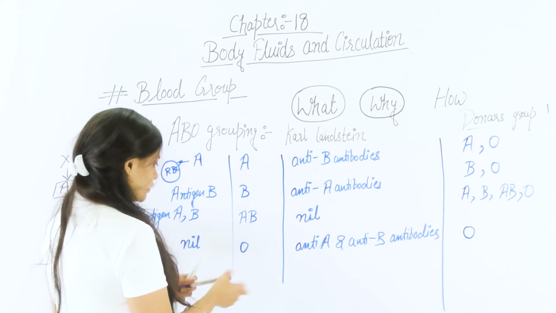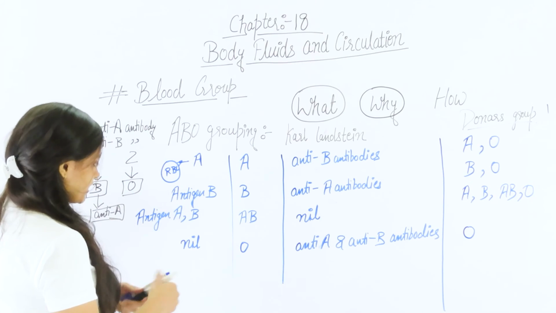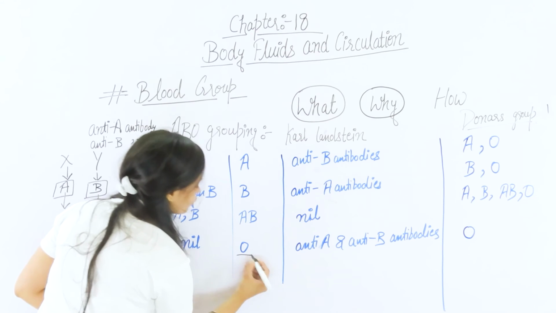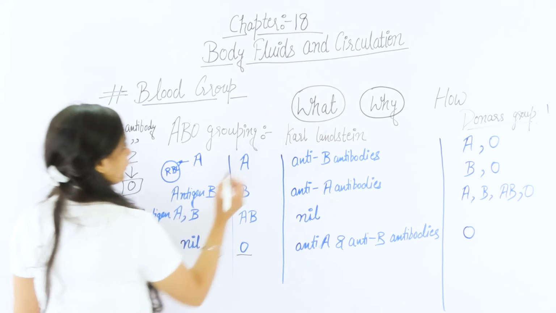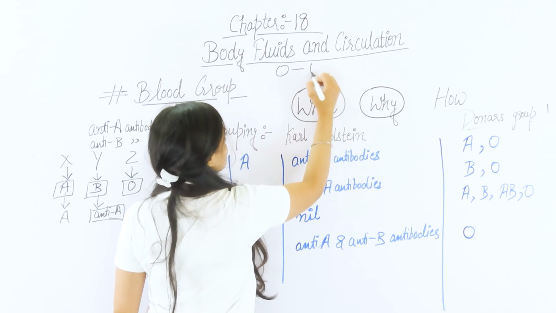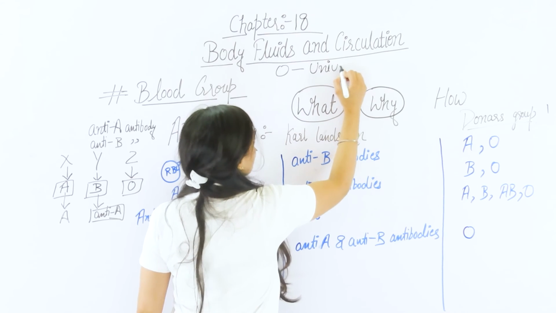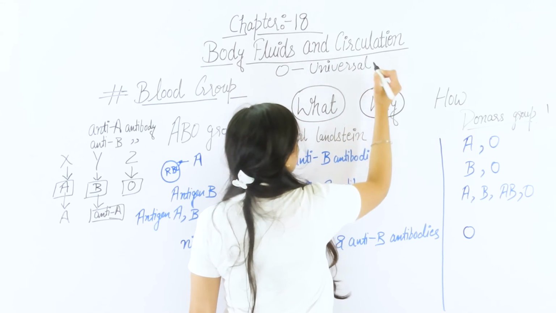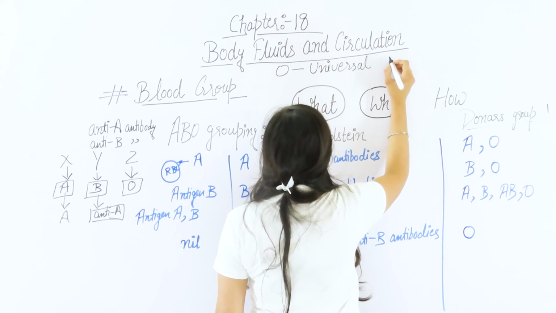So the person having the O blood group is the universal donor, because they can give blood to all the types of blood group.